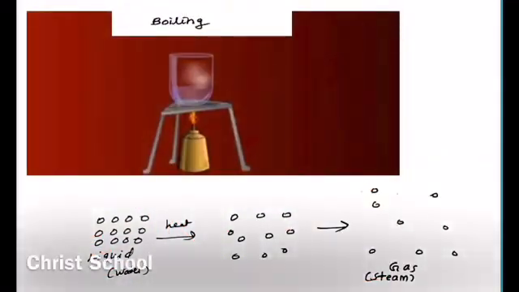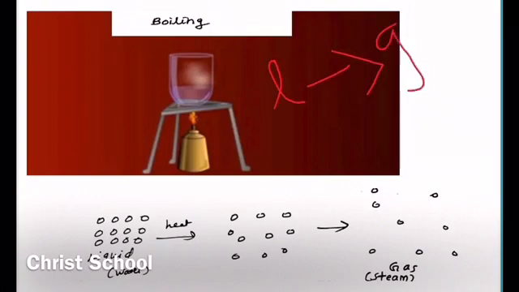Then can you explain about boiling? So boiling is the conversion of liquid to gas. It also takes place on heating. So on heating, the same steps will be taking place. That is, when we heat it, the temperature of the particles increases, then the kinetic energy of the particles increases, the movements increase, speed and velocity of the particles increase.